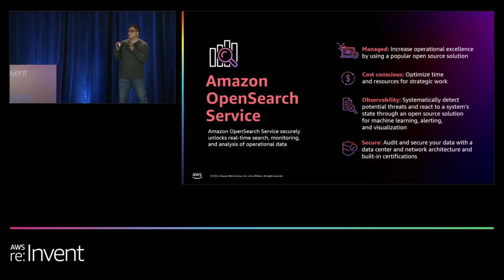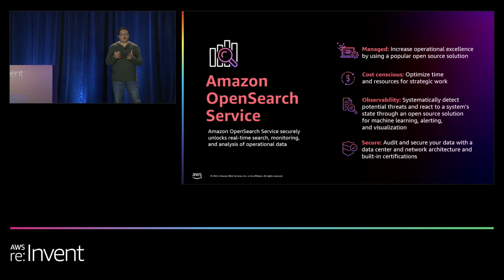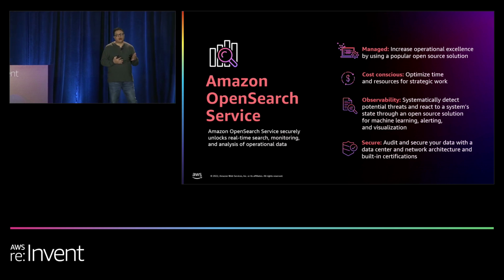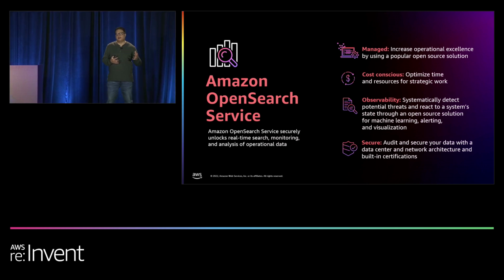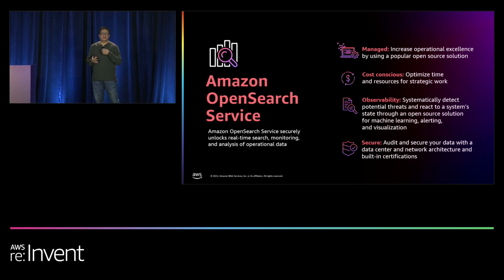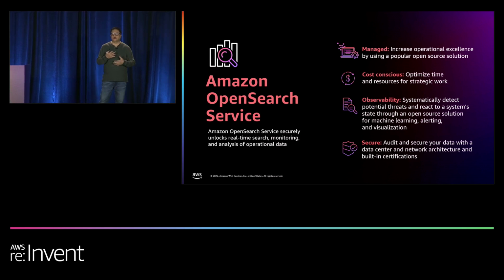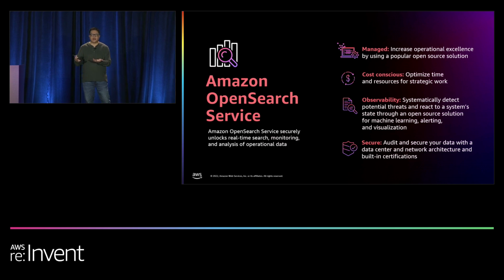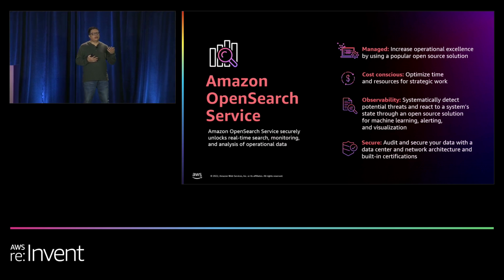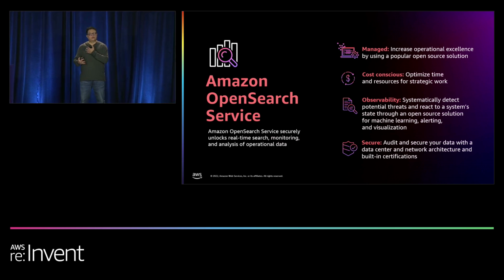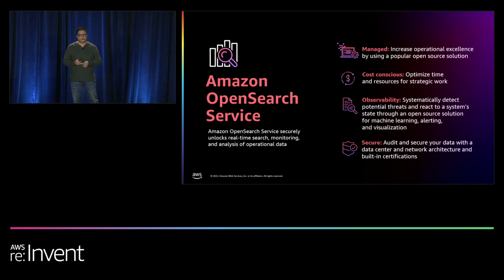The observability plugin comes as part of OpenSearch Service. What that means is that when you deploy Amazon OpenSearch Service, the observability plugin comes as part of it. You can start sending your observability data when you set up an OpenSearch Service domain or cluster. And once you've started sending the data, you can start analyzing that data.